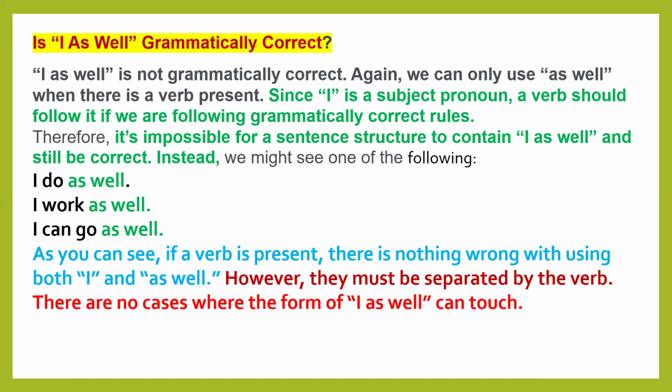We cannot use the sentence I as well. Before as well, we have to use a verb. So I as well is grammatically incorrect. As you can see, if a verb is present, there is nothing wrong with using both I and as well. So we have to use a verb along with I as well: I do as well, I work as well, I can go as well.